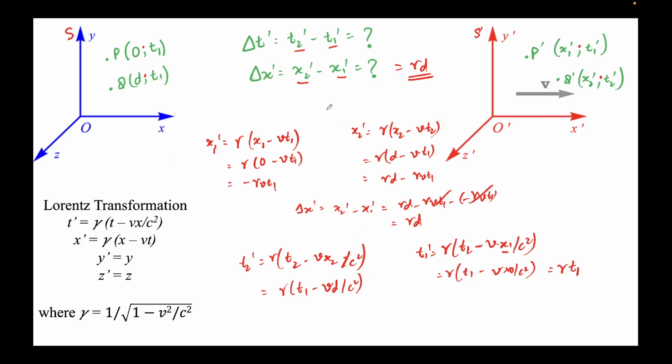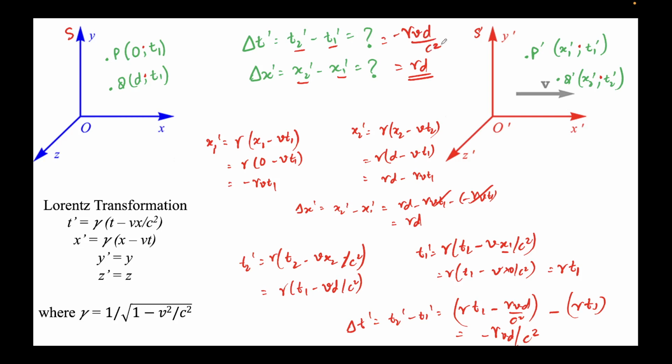We were required to find delta t prime. So delta t prime would be t2 prime minus t1 prime, which will be equal to gamma t1 minus gamma vd over c square. This is the t2 prime, minus t1 prime, which is gamma t1. So gamma t1 gets cancelled. We'll get minus gamma vd over c square. This is the value of delta t prime. So I'll write this value here, minus gamma vd upon c square.